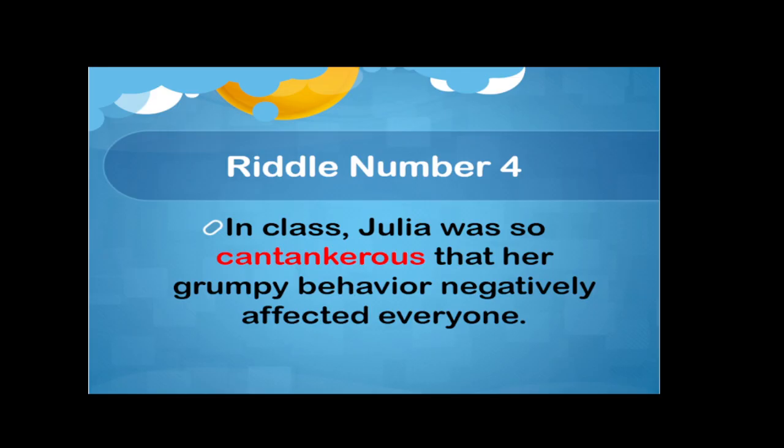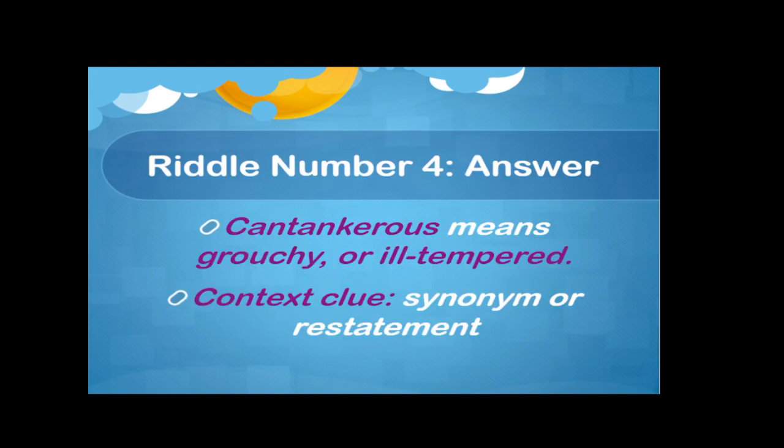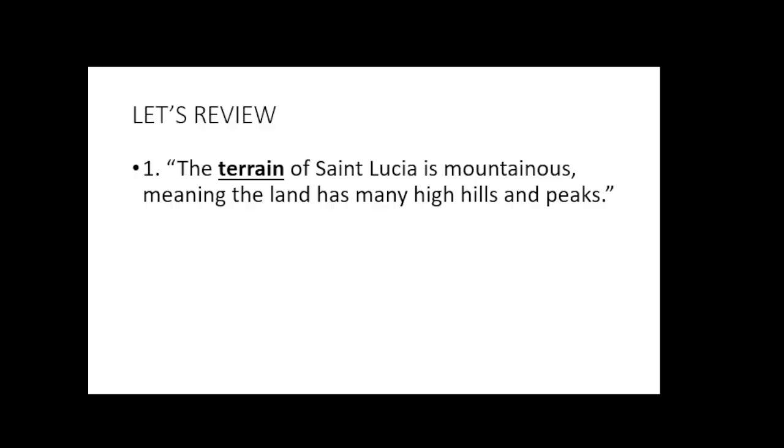All right, let's see if you got this one right. Riddle number 4's answer: cantankerous means grouchy or ill-tempered. The context clue we would have used is a synonym or a restatement. All right, so let's go on.